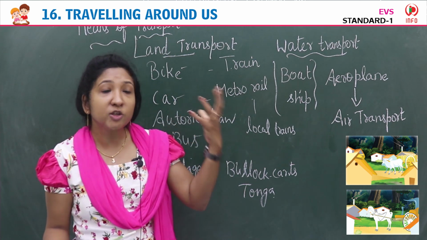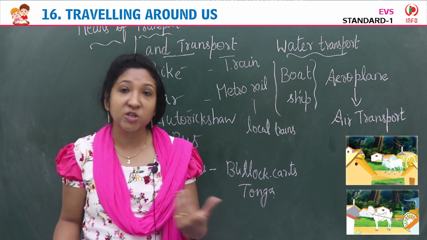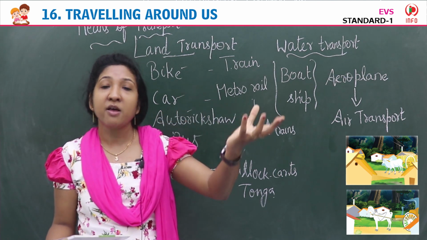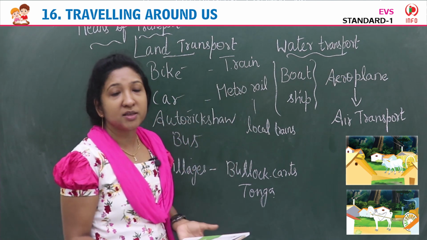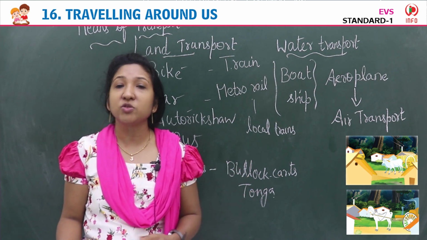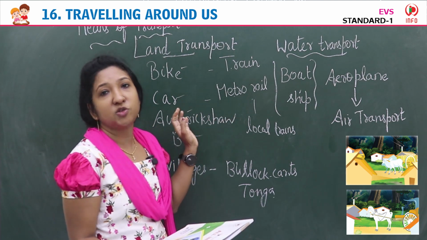Yes. So we need to go. Mother wants to go to the vegetable market to buy vegetables, or in a city we go to the supermarket to buy all these things at home. So many places are there we need to travel. So for all this traveling we use vehicles to travel.